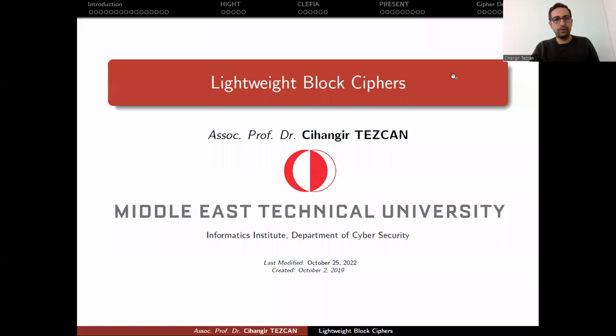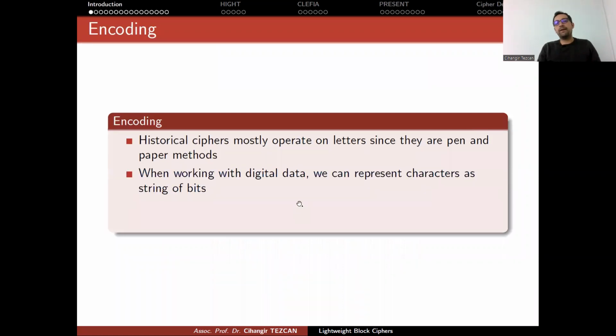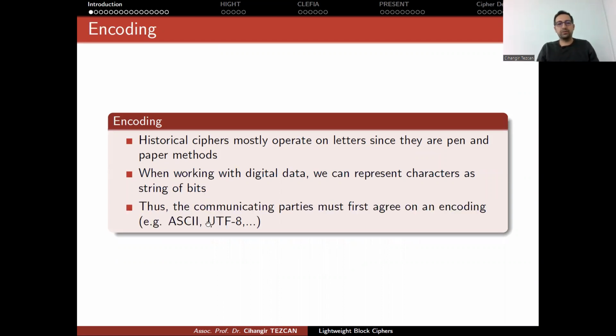Alright, so let's start with an introduction to lightweight block ciphers. In order to communicate, we have to first agree on the encoding. Historical ciphers mostly operate on letters since they are pen and paper methods. When working with digital data, we can represent characters as strings of bits. So from strings of bits, we will talk about bytes and so on.